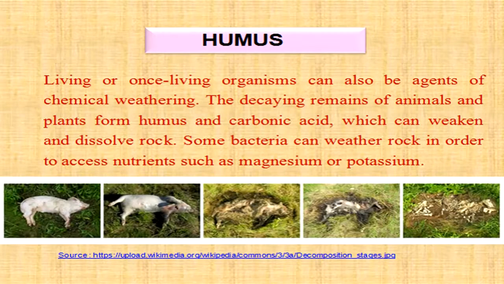Living or once living organisms can also be agents of chemical weathering. The decaying remains of animals and plants form humus and carbonic acid, which can weaken and dissolve rock. Some bacteria can weather rock in order to access nutrients such as magnesium or potassium.